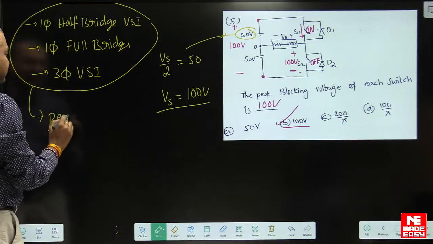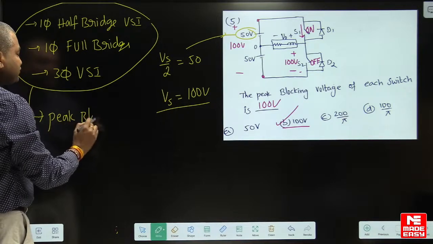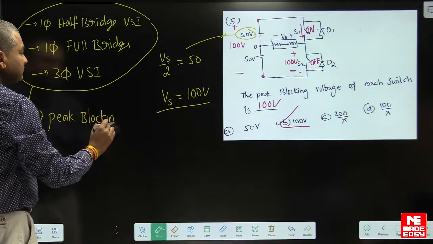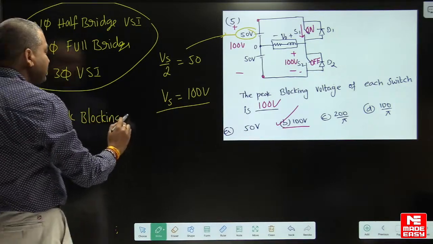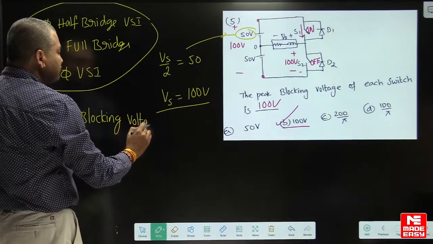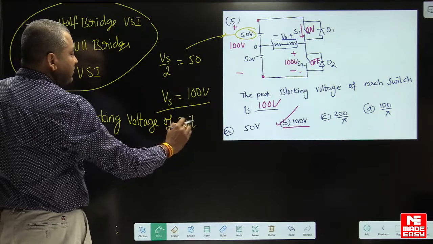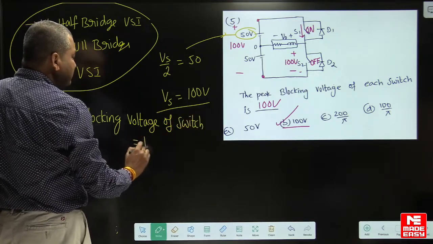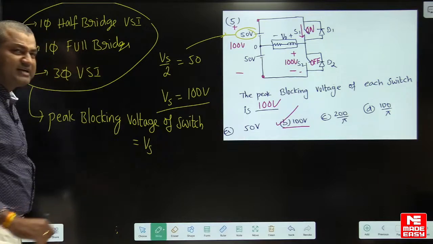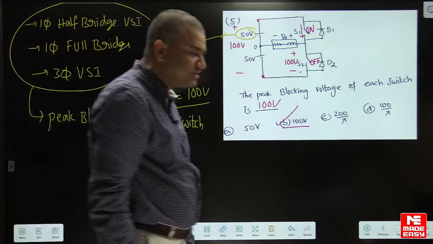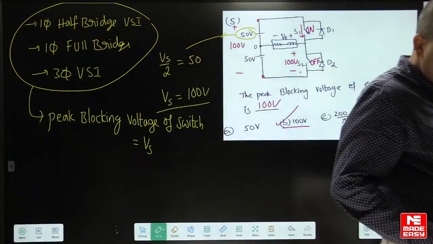The peak blocking voltage of the switch is equal to Vs. So whether it is half bridge or full bridge or 3-phase VSI, the answer will be the same in all the cases.